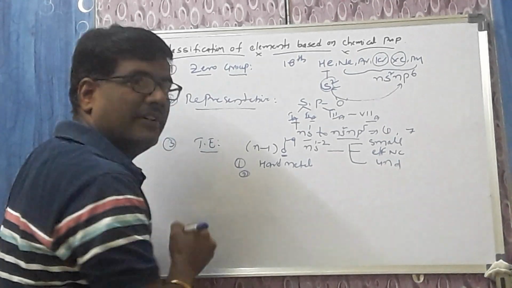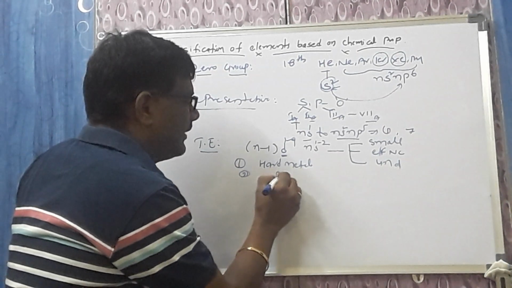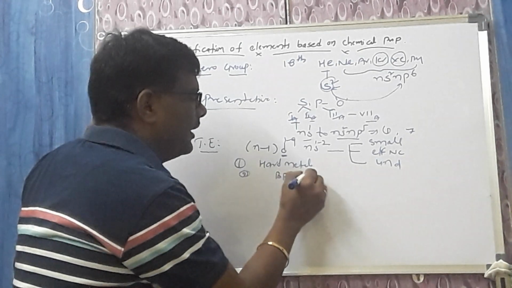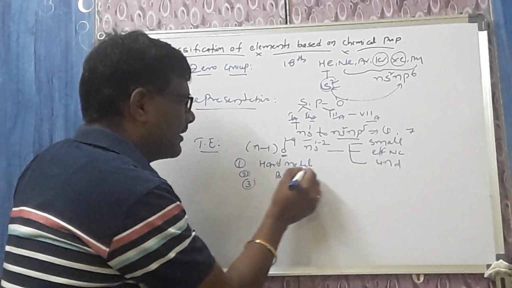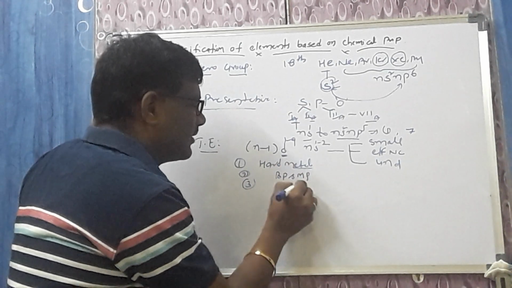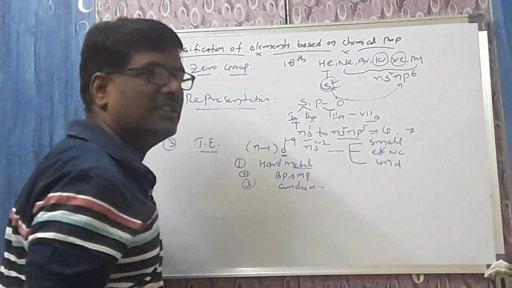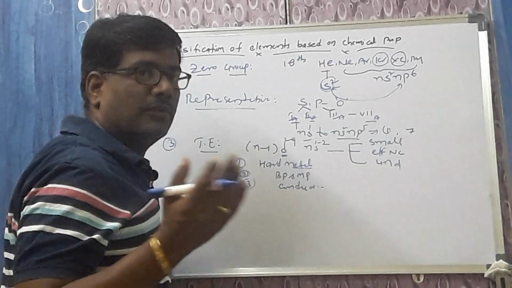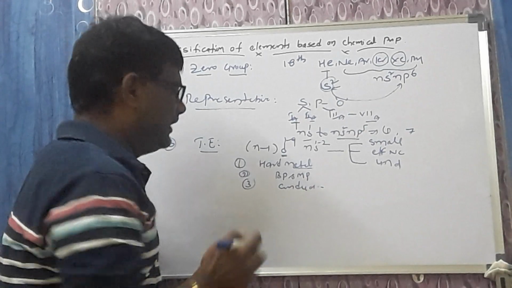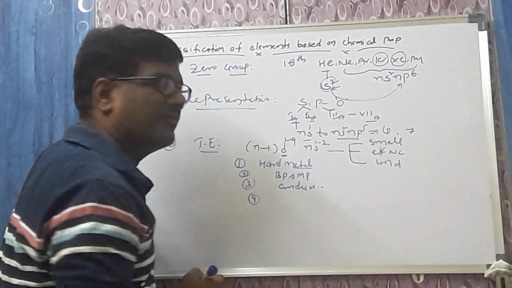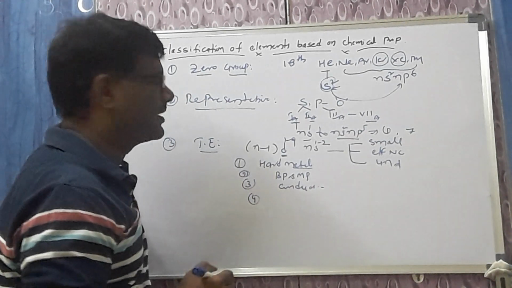Number 2, whenever it has a hard metallic nature, it will have a high melting point and boiling point. Number 3, like all other metals, they show good conductivity, and they allow electricity to pass through them. Number 4 onwards are very important for every examination.